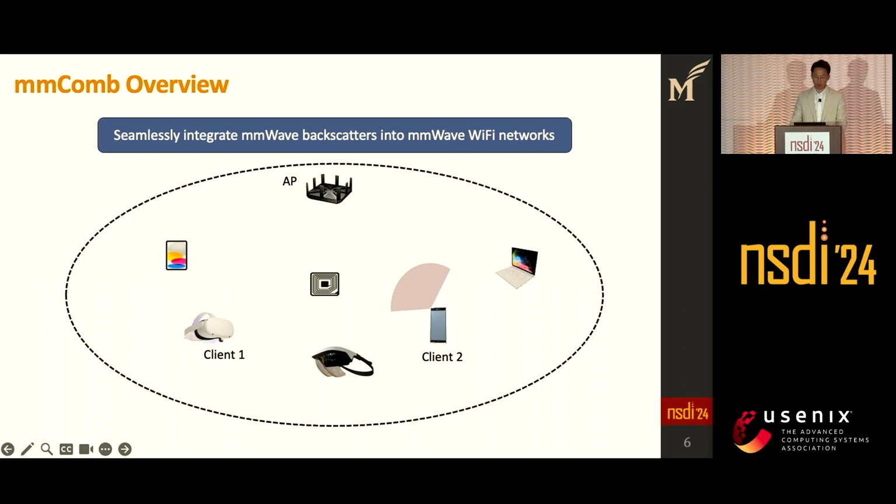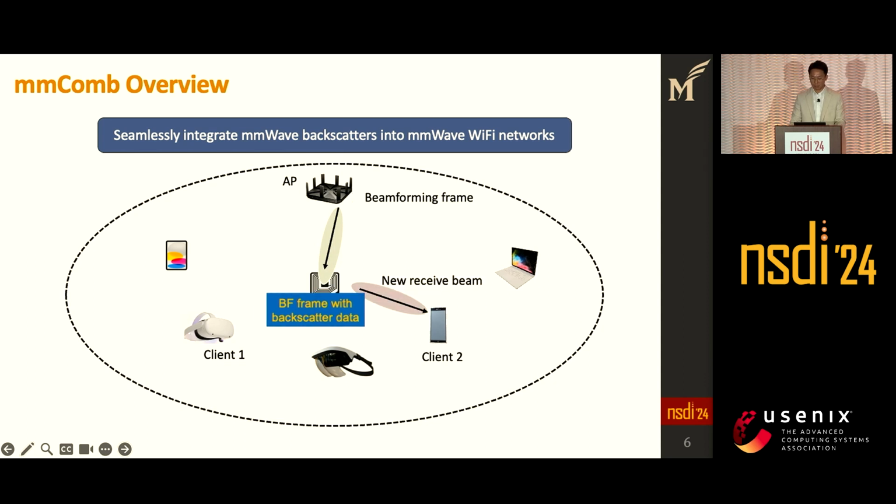In our paper, what we want to do here is to seamlessly integrate our backscatter into the existing Wi-Fi network and make it part of it. The transmitter sends out a beamforming frame as usual. Here, a tag embeds our backscatter bits inside the beamforming frame and re-radiates it. The receiver creates a new receiver beam pattern to focus on the backscatter signal.